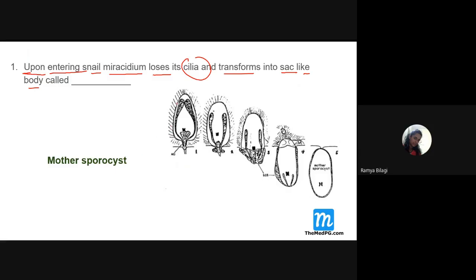So the first picture, it is the Miracidium. So that is a little boy. This fellow will lose all his cilia. Then slowly, what will happen? He will develop into a non-ciliated, rounded body, which asexually will divide and multiply. So that is called as what? Sporocyst.